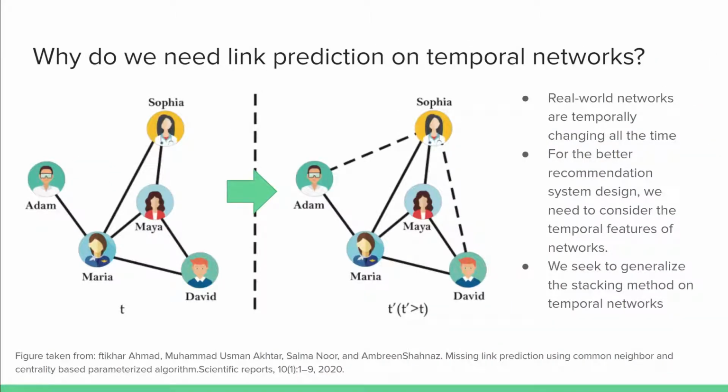However, networks are always changing with time. So to predict or recommend something in the future, we will have to perform link prediction on temporal networks using the current layers as the information we have. To this end, we seek to adapt the static stacking method to temporal networks and explore if adding temporal features will improve the prediction performance.